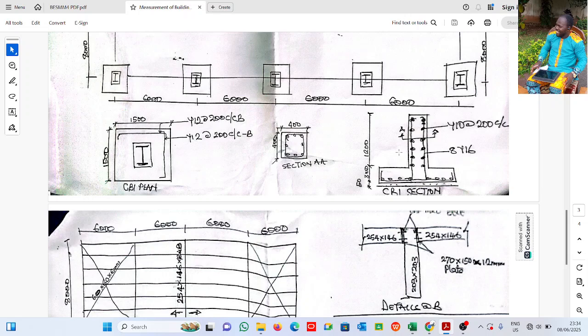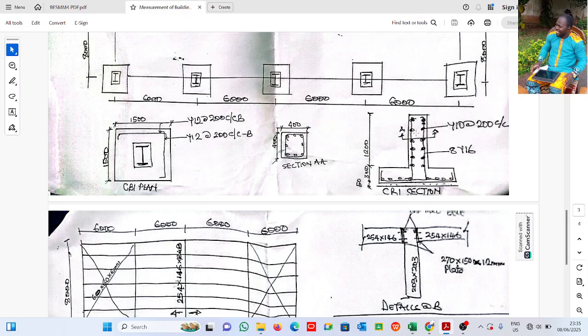So if I just pick 1200, then I might just have made a mistake. Now if you look at the top also, there is even a bend at the top. So if I just say 1200, I'm making a hell of a mistake. All right, so you need to be very careful. So this is 1200. I need to add this bend to have the total length of that particular reinforcement.